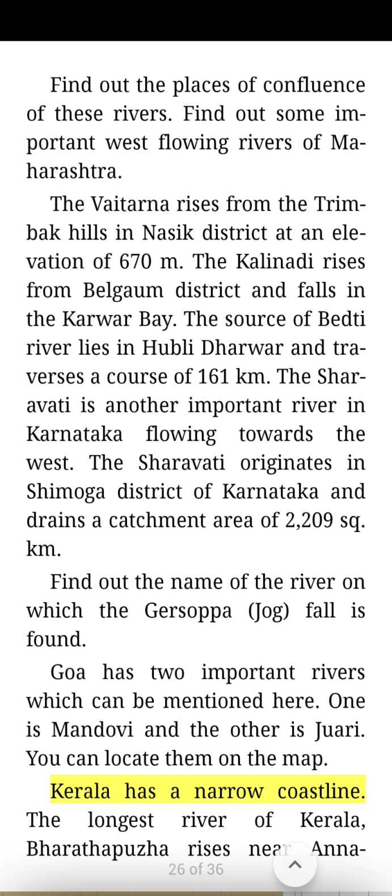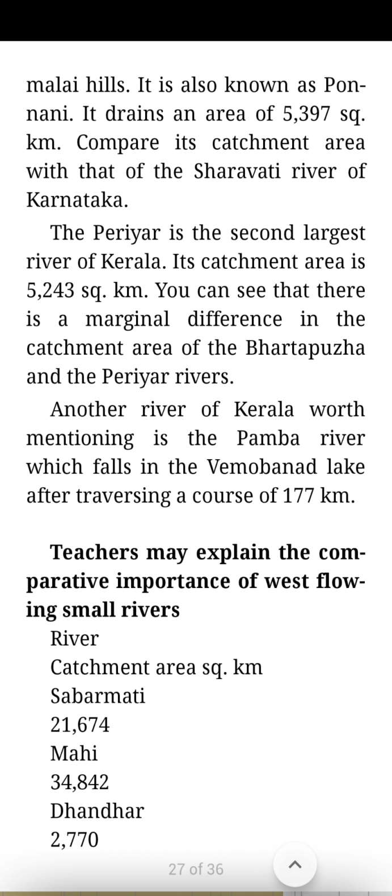Kerala has a narrow coastline. The longest river of Kerala, Bharathapuzha, rises near Annamalai Hills. It is also known as Ponnani. It drains an area of 5,397 square km. Compare its catchment area with that of the Sharavati River of Karnataka.